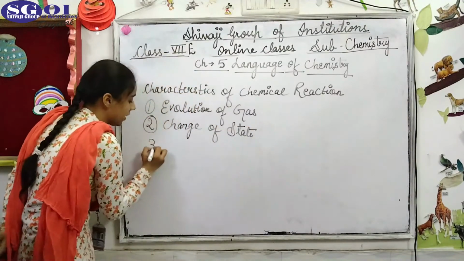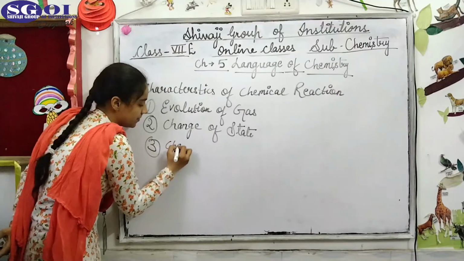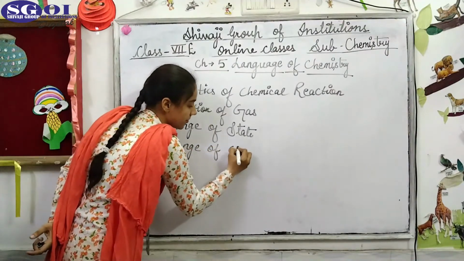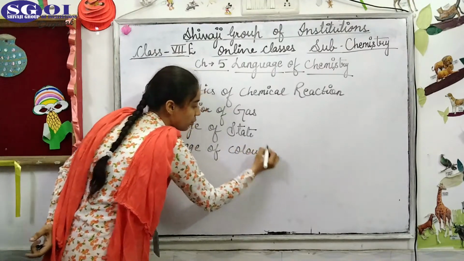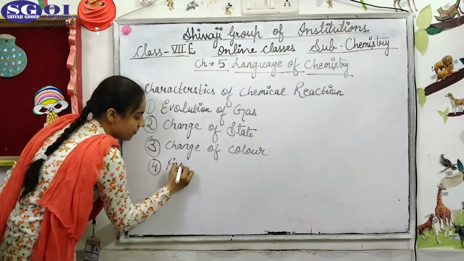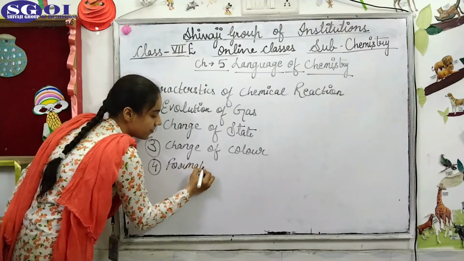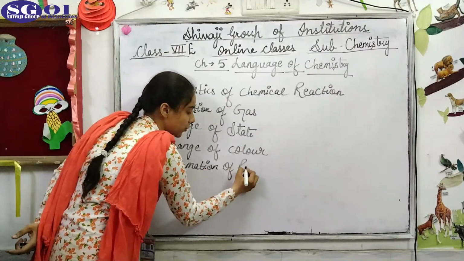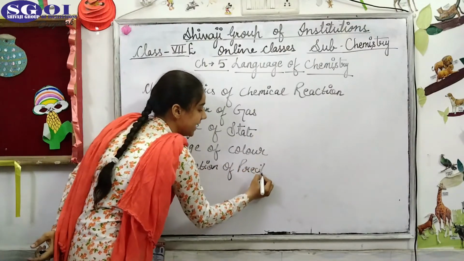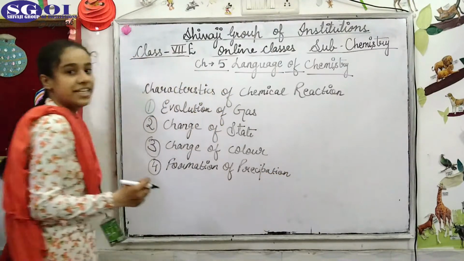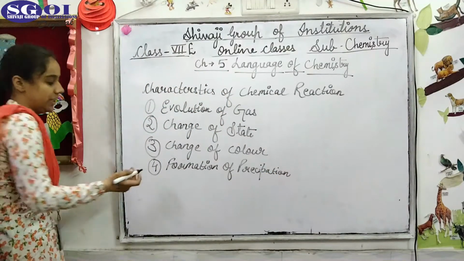Third one, change of color. Fourth, formation of precipitate. And the very last is energy changes. That is, in these type of reaction, either energy is absorbed or evolved.